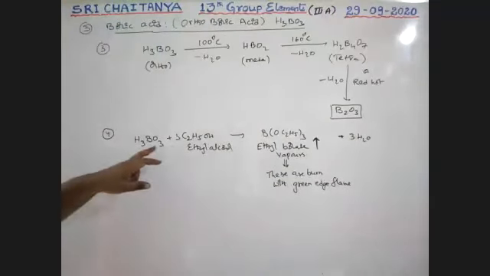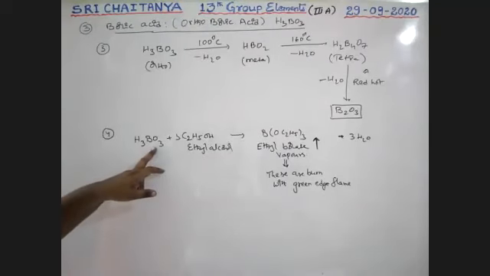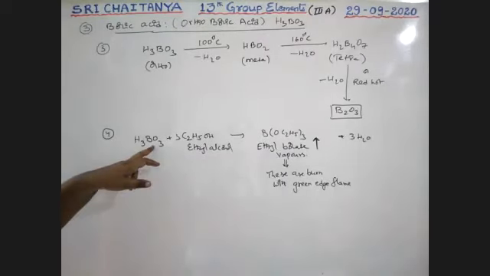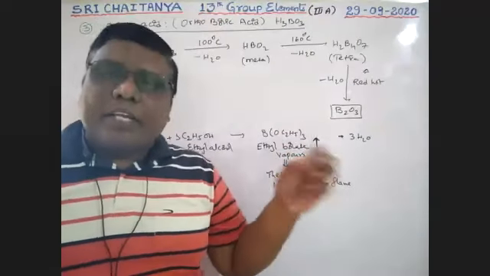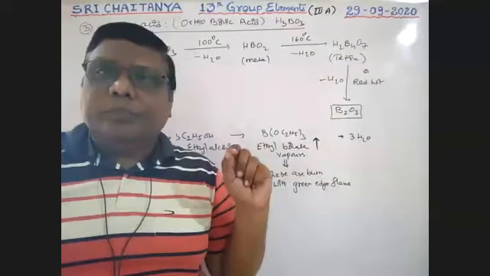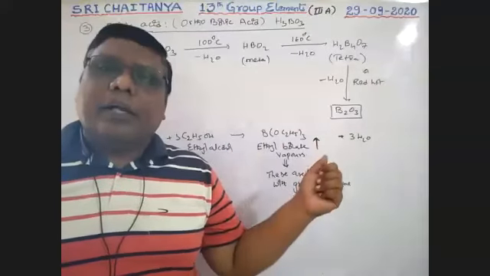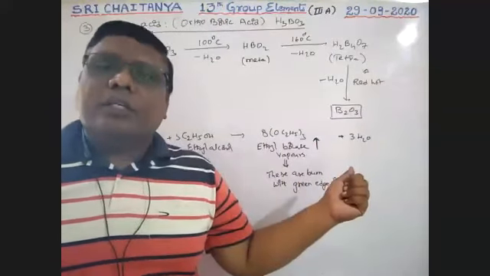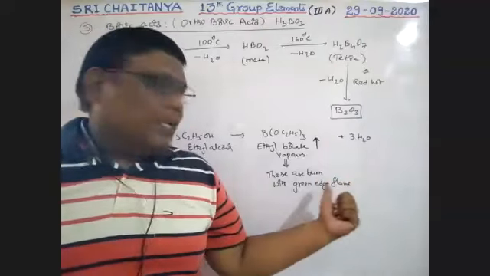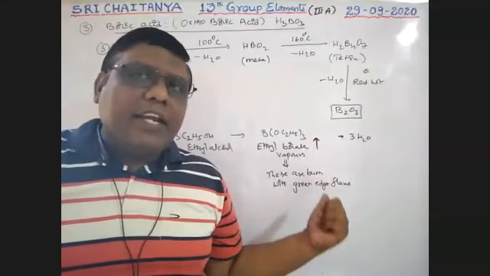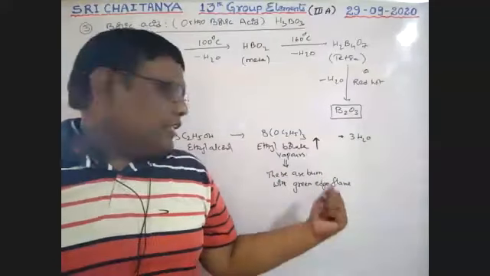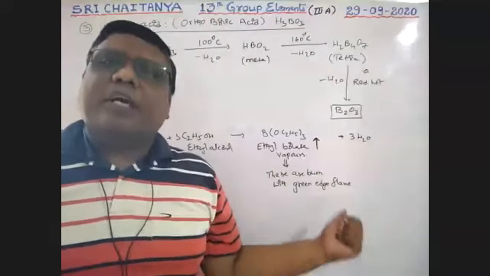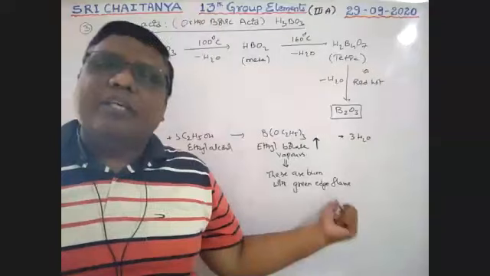So when ethyl alcohol reacts with borate ion, ethyl borate vapors are released. These vapors are collected in another test tube and burned in a Bunsen flame, and the color of the flame is green at the edge. That is called a green edge flame.